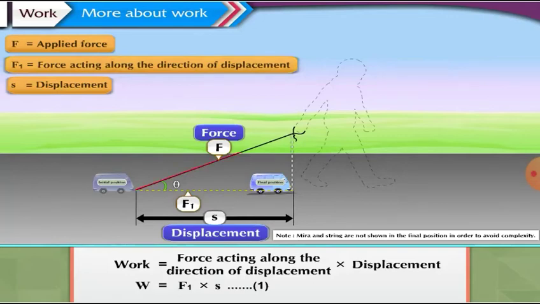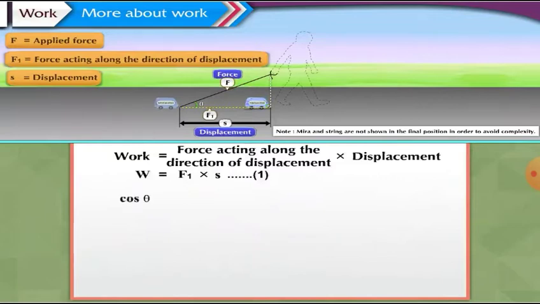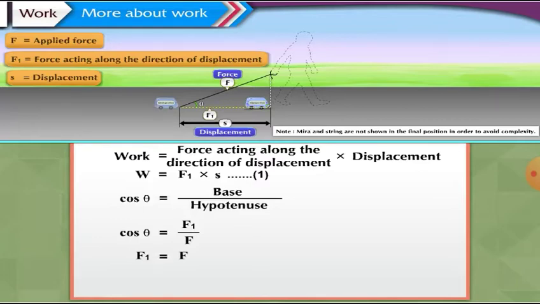Now, from the right-angled triangle so formed, let us determine the component F1 of the applied force F, which acts in the horizontal direction, by means of trigonometry. Cos theta is equal to base upon hypotenuse, which is equal to F1 upon F. Therefore, F1 is equal to F into cos theta.